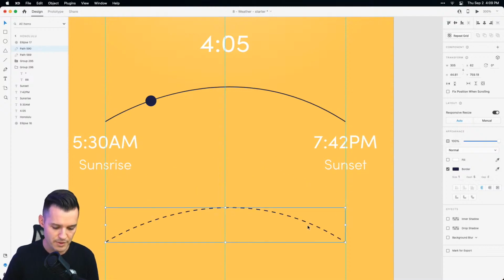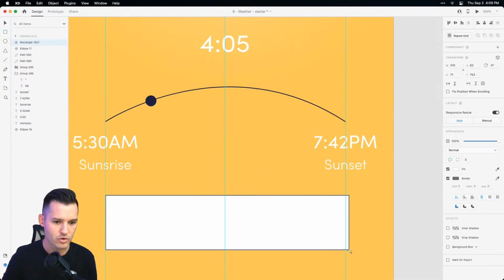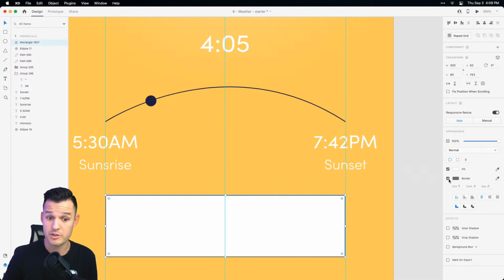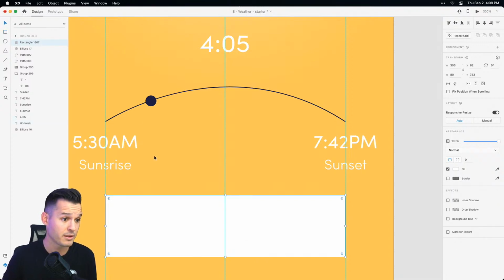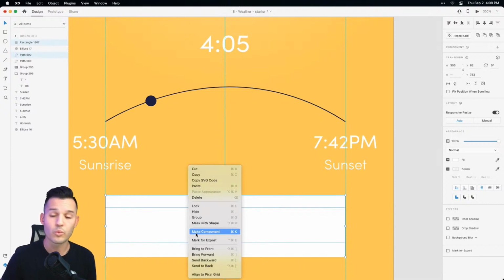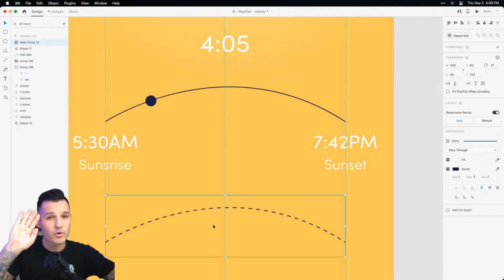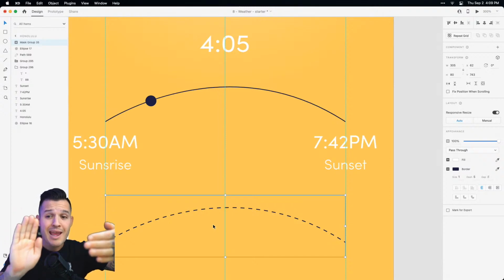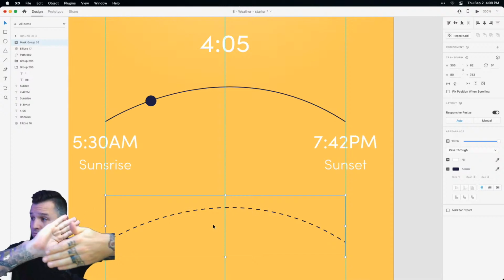So all we'd have to do is take a rectangle, okay? Draw it out using our smart guides again as well, okay? Make sure that we're selecting our path and that rectangle. Right click on it and you can hit mask with shape. You always put the mask or the shape that you're gonna mask with in the front, and this allows you to kind of